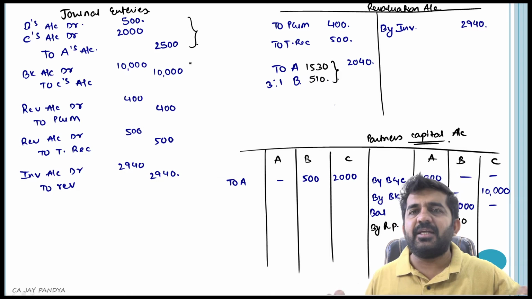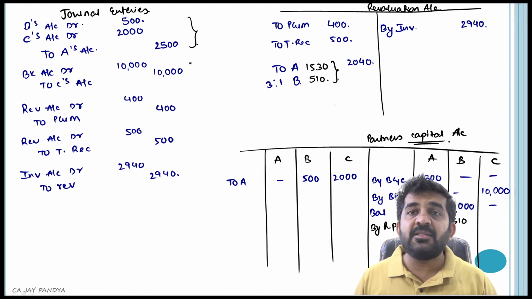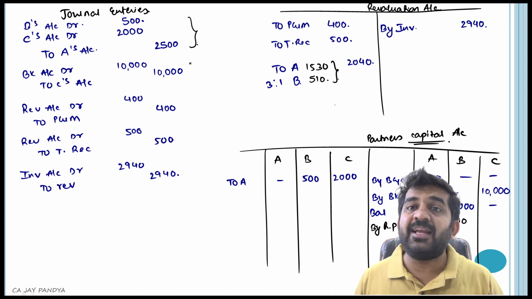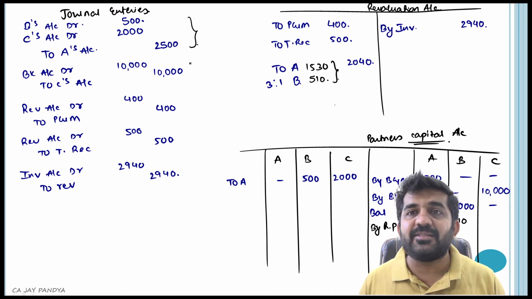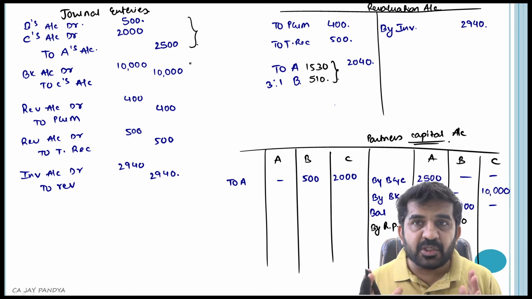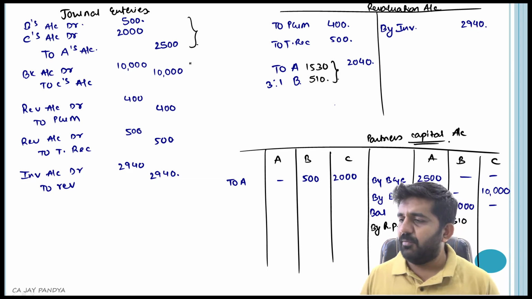But please understand, till the time you know in the CA examination what you are doing, you will always be getting full marks. You should be answering based upon your valid assumption. There is nothing like a correct answer in the CA examination. If your answer is based upon your assumption, you will be getting full marks.